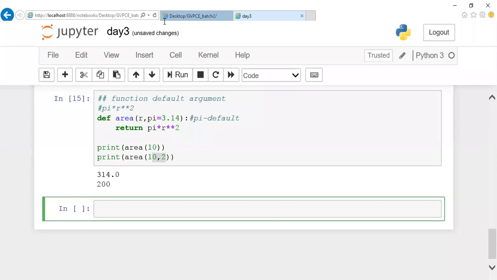Just a minute, I'll try to unmute you. You can ask your doubt. Give me a second. Function call, this is your function call.